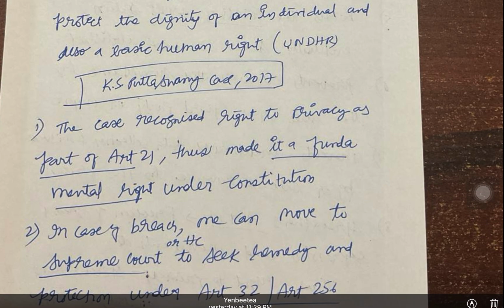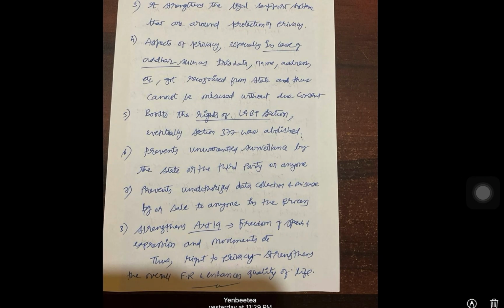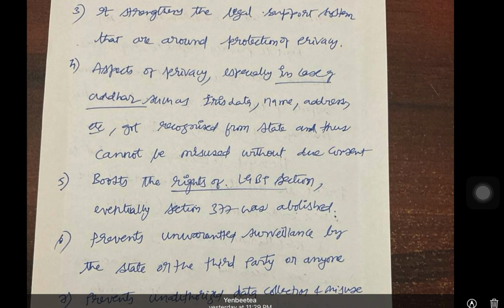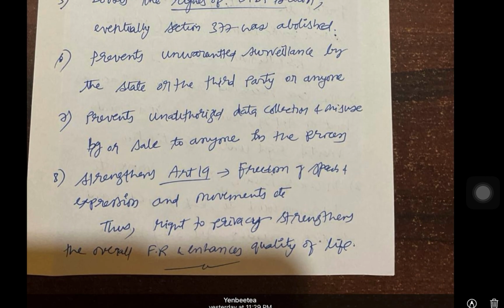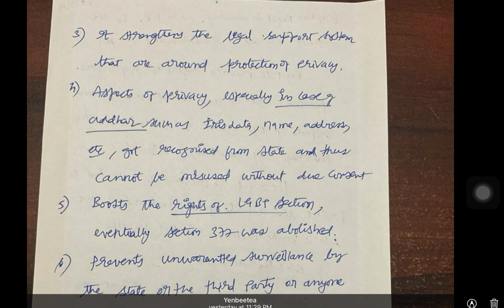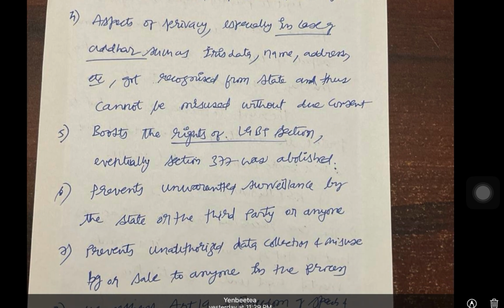Whatever points I discussed, I just wrote them in brief points, like 7, 8 points depending on my handwriting. And since it's a 10-marker, I concluded by saying that the right to privacy strengthens the overall fundamental rights and enhances the quality of life, right? So this is one way of answering the question using the point format.